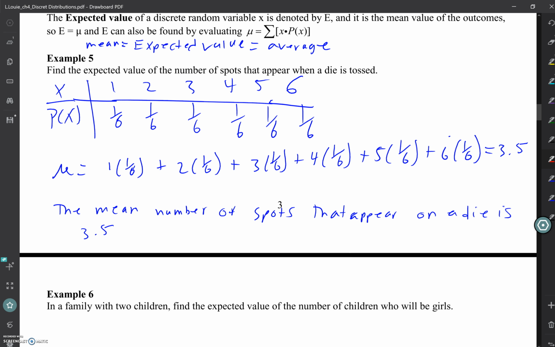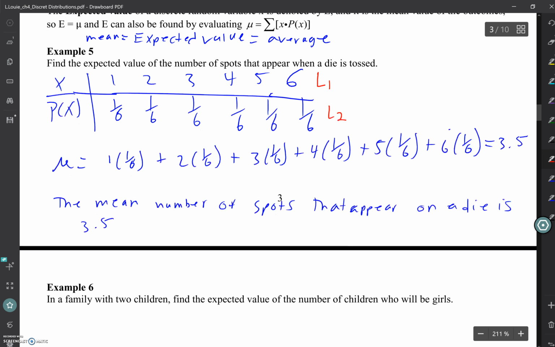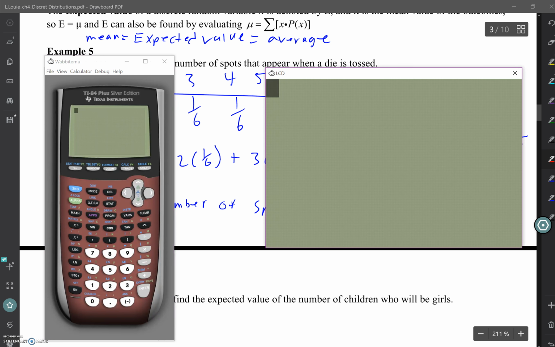All right, so like it was brought up, this can be done in the calculator. I'm going to put my x's in a list, and I'm going to put my probabilities in a list. So list 1 and list 2. And then we can run a 1 var stats on our L1 and our L2. So let's try that.